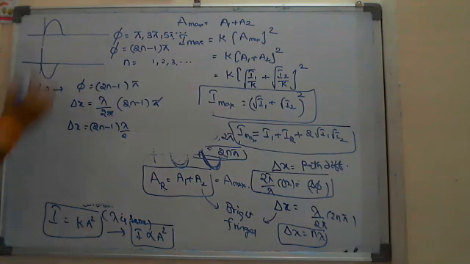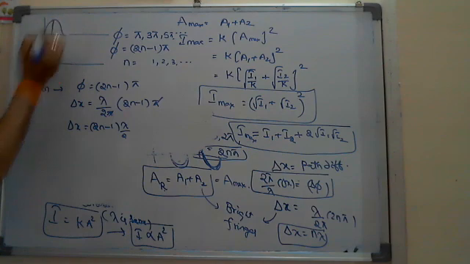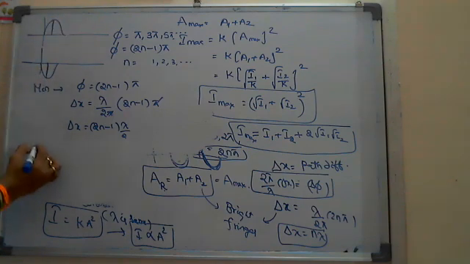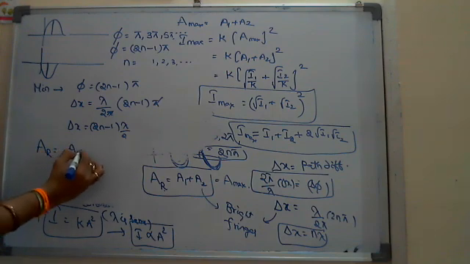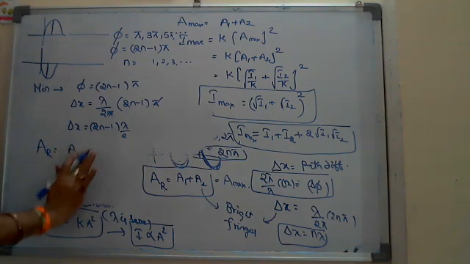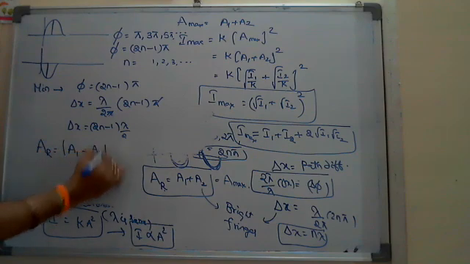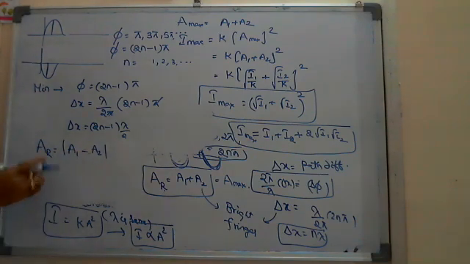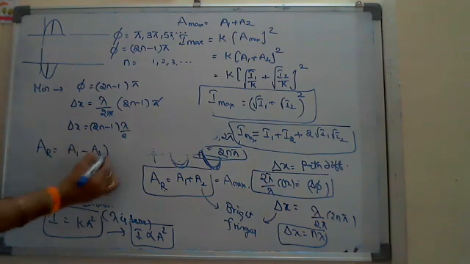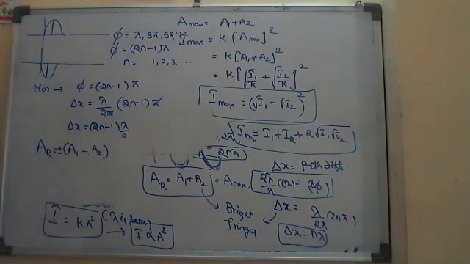Here the crest is joining with the trough, which means in the resultant amplitude one is positive, the other is negative. So the resultant amplitude is A1 minus A2, or mod of A1 minus A2. You can write either plus or minus.